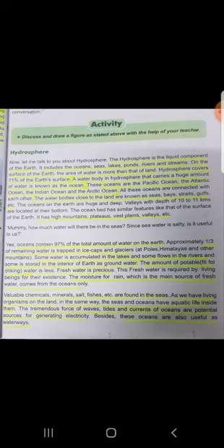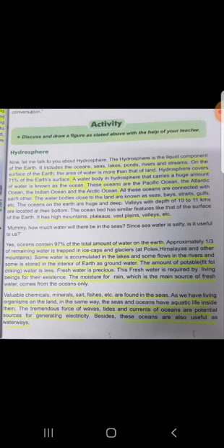Tremendous force means terrible force. The force of the waves, tides and currents of the ocean are potential sources. Potential means having the capacity. Potential sources means they have the capacity to generate electricity. Besides this, oceans are also used as waterways. So above all this importance or usefulness, oceans are also useful as waterways.